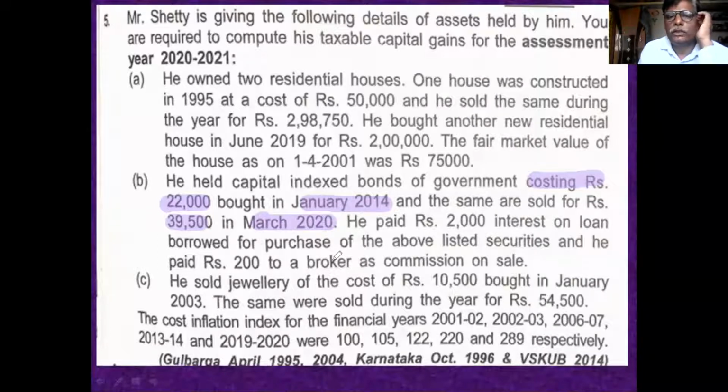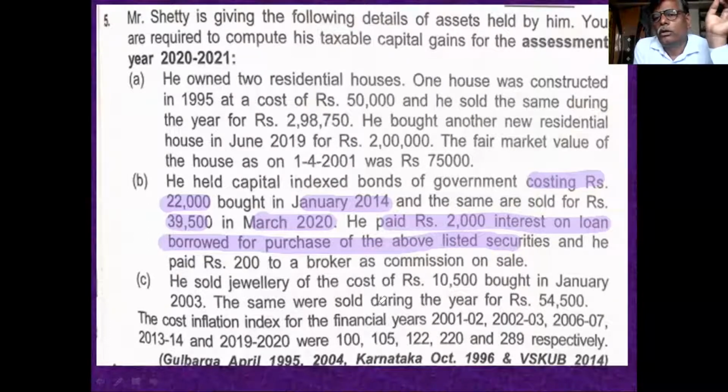Then he paid rupees 2,000 interest on a loan taken for the purchase of listed securities. So interest on loan is not an exemption.